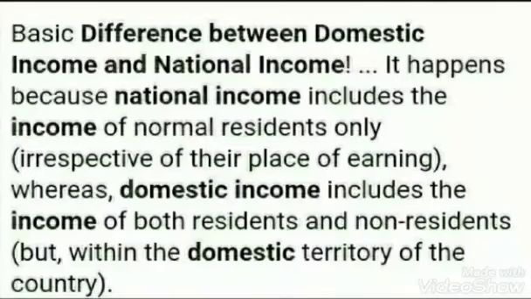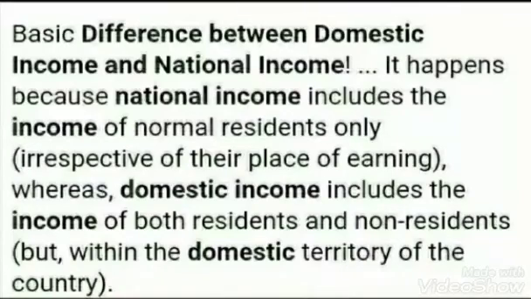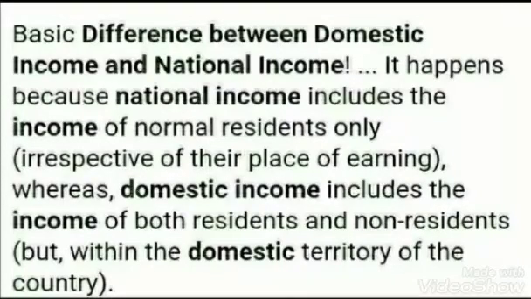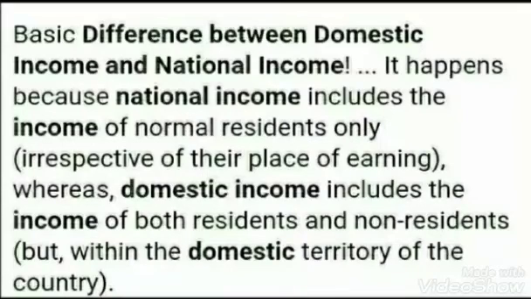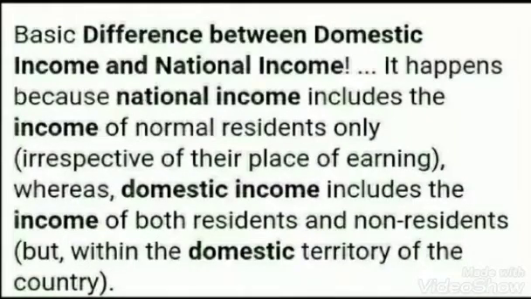Now here you have to understand that both domestic income and national income, or the domestic concept and the national concept, include the four factors of production. When we talk about the four factors of production, we are talking about factor incomes. The factor incomes are compensation of employees, rent, interest, and profit. Both domestic and national income include all these four factor incomes, which have been earned by the four factors of production.